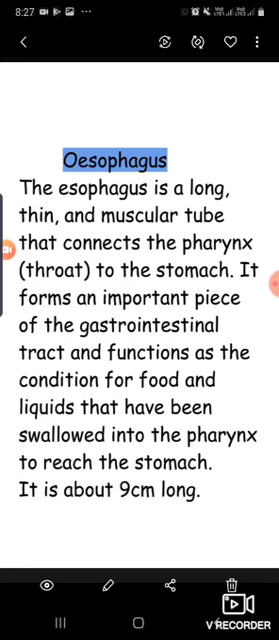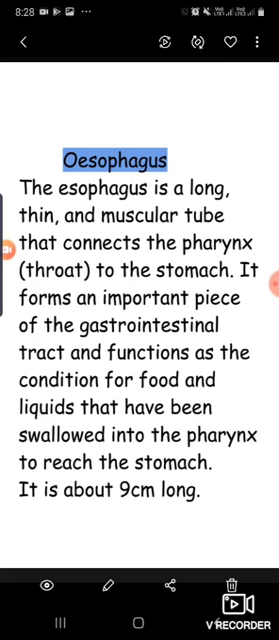It forms an important part of the gastrointestinal tract, and its function is also very important. It functions as the conduit for food and liquid that have been swallowed into the pharynx to reach the stomach. That means all the food items or liquid that we take during the day, in our day to day life, are swallowed through the esophagus. It is about 9 centimeters long and less than 1 inch in diameter.